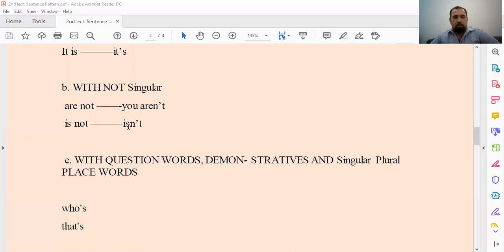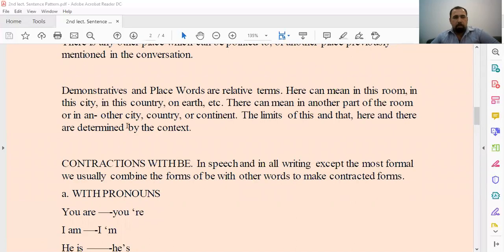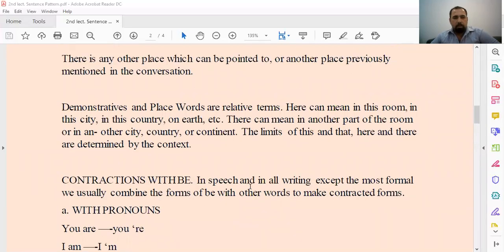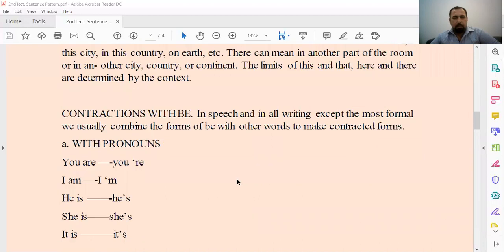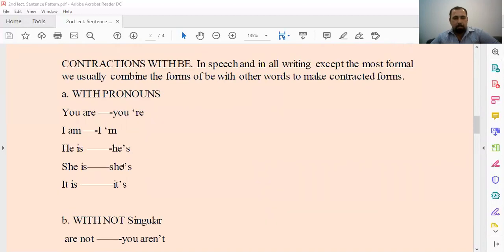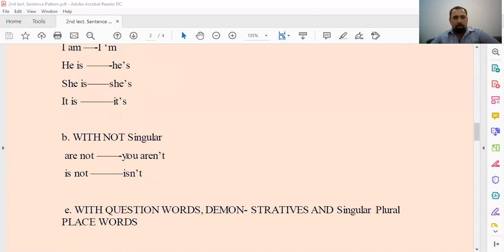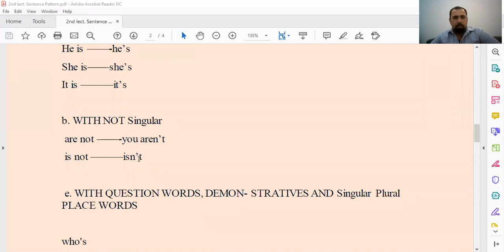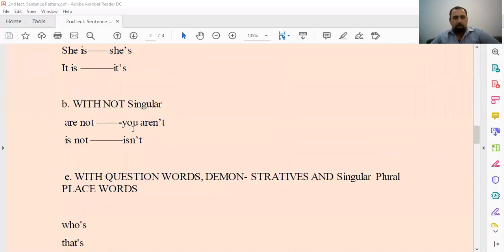How to put not in a contraction here. That means to contract something in speech and writing, except the most formal. You combine the forms of be by adding an apostrophe. Here we have the apostrophe. It's called an apostrophe. That means a comma-like mark. You shorten the verb and add the apostrophe. For example, here, with not, singular, are not, aren't, you aren't, okay?